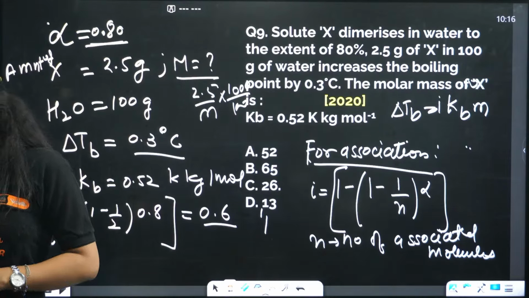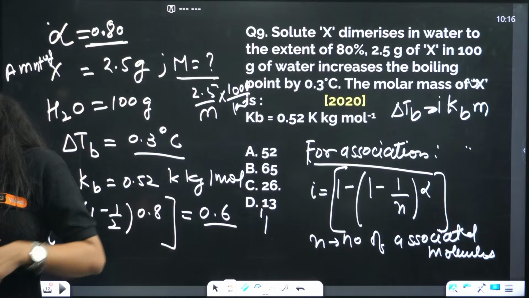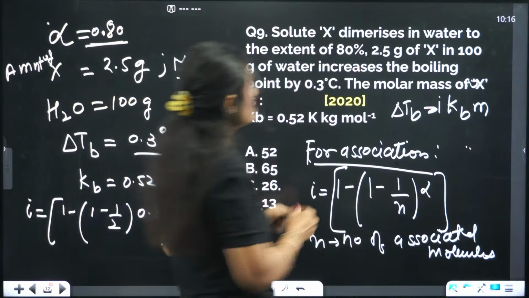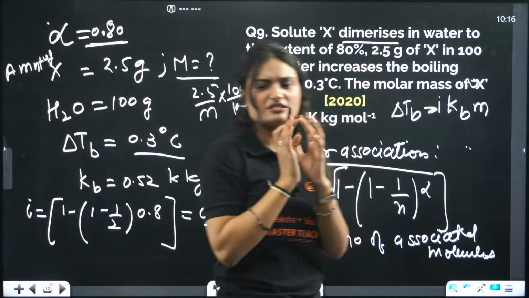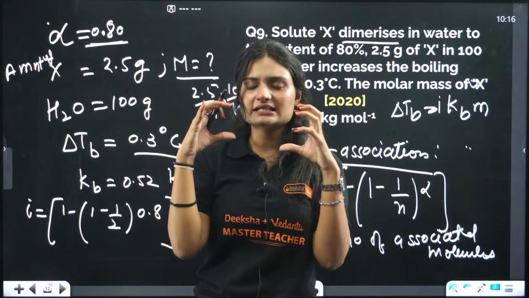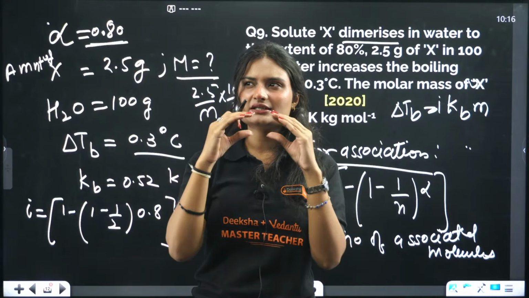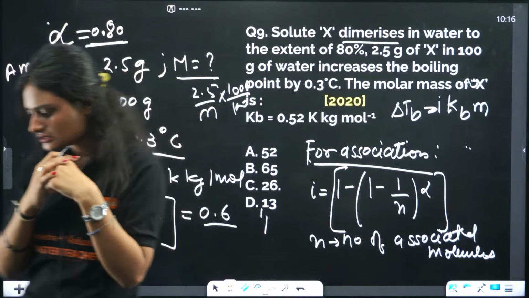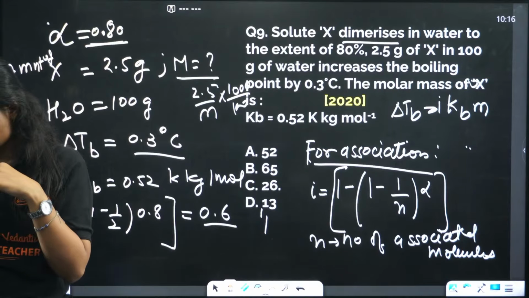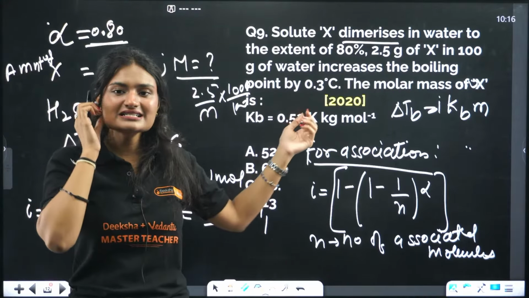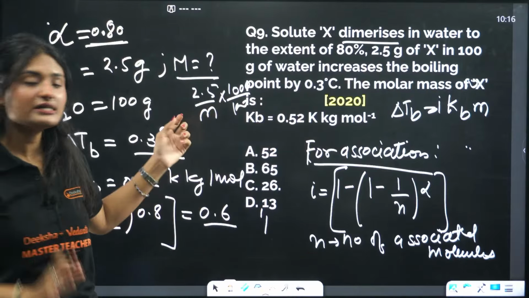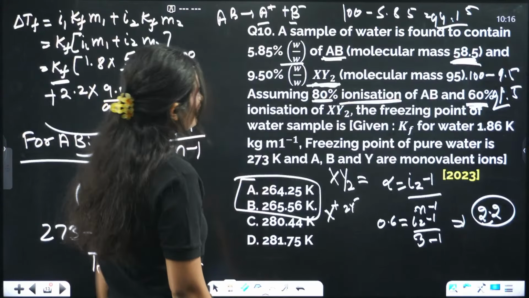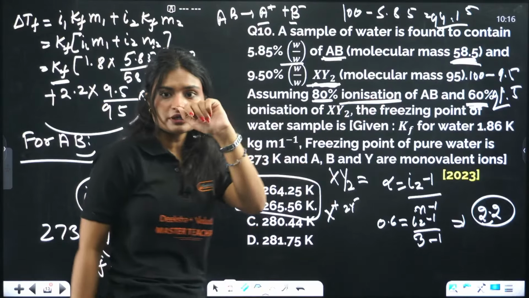Why not dissociation? In this case, we didn't use dissociation because the word dimerization is written. You know dimers, right? When two molecules combine and form a dimer, like the carboxylic acid dimer in the solution chapter. The word written here is dimerization, and in the other question, the word was ionization, which means we are talking about dissociation.